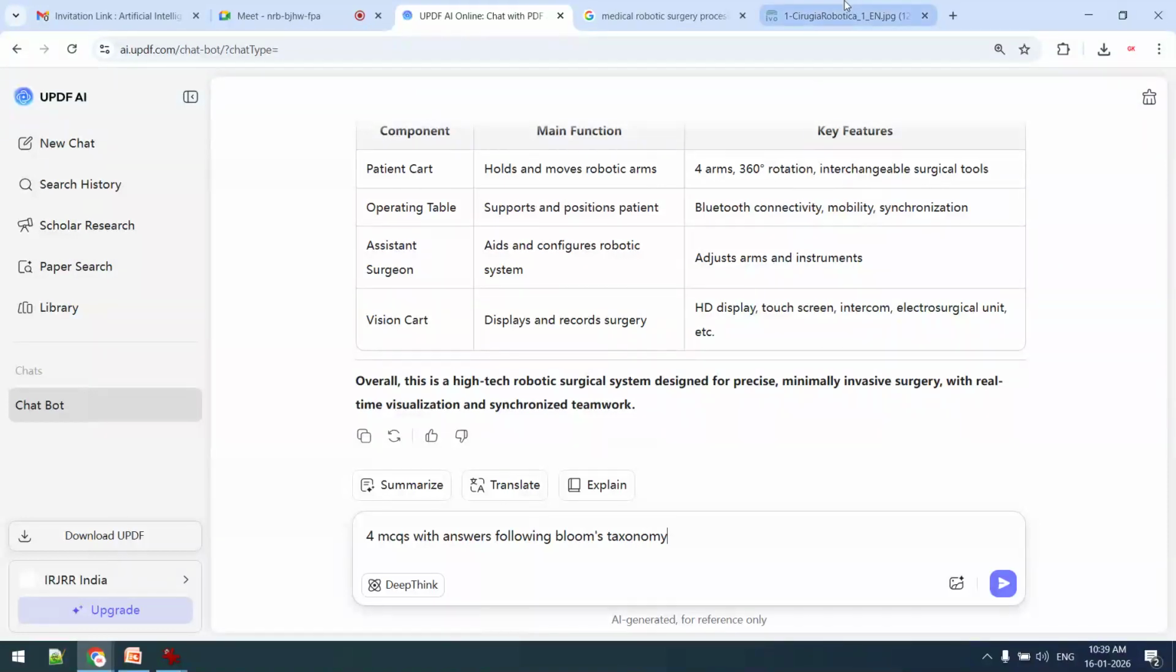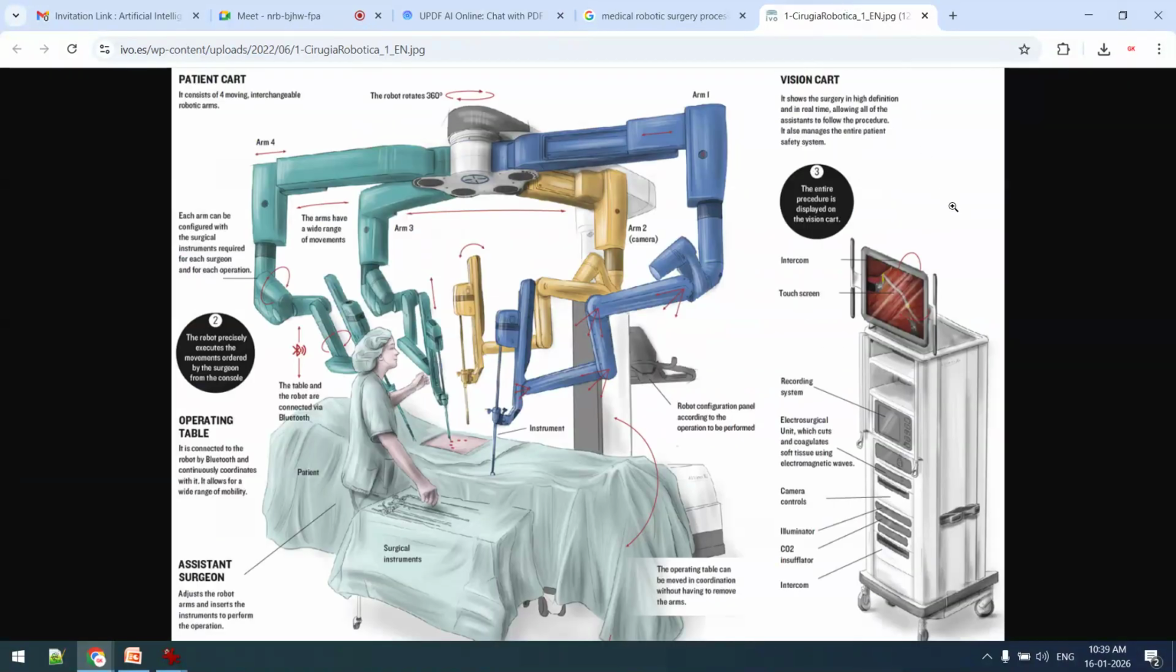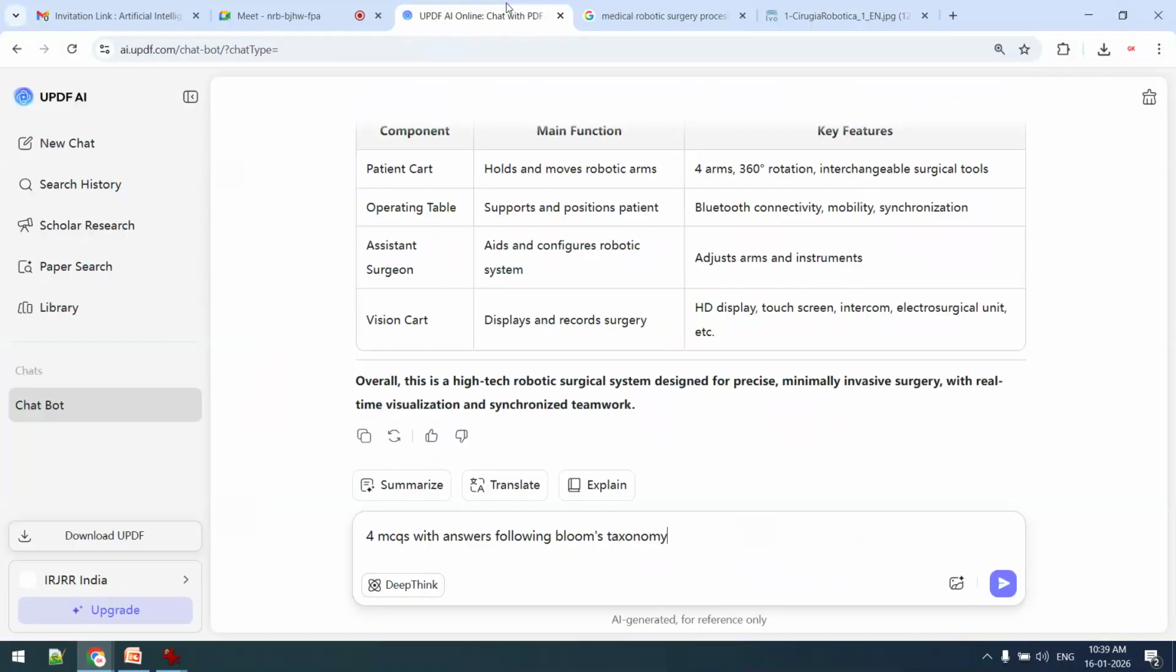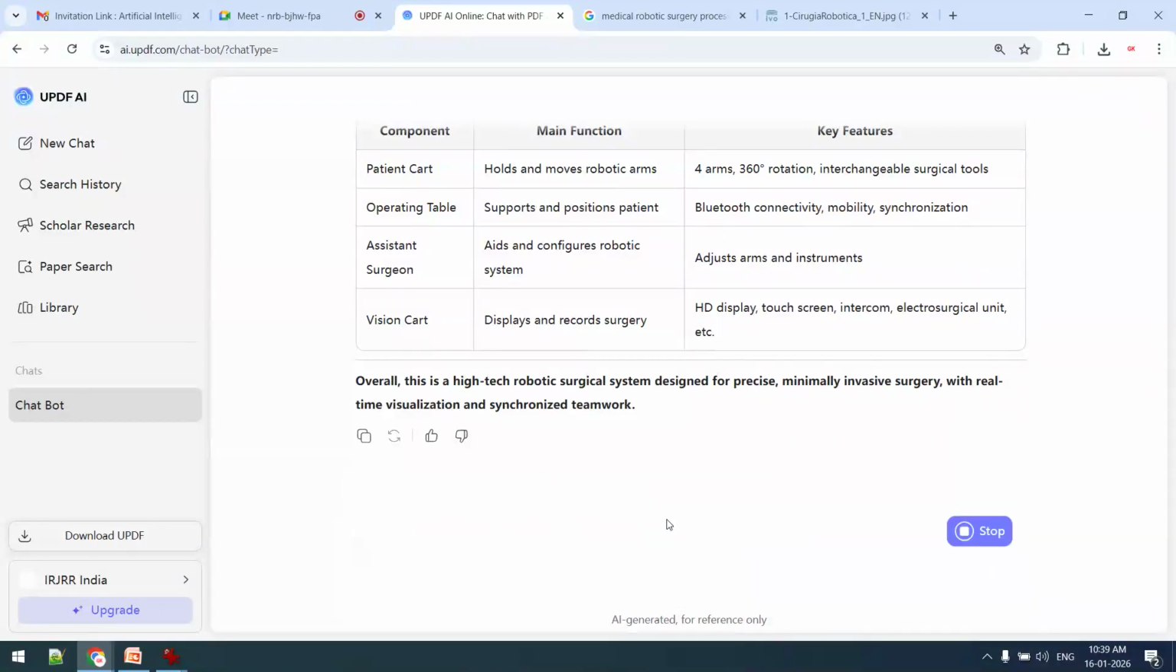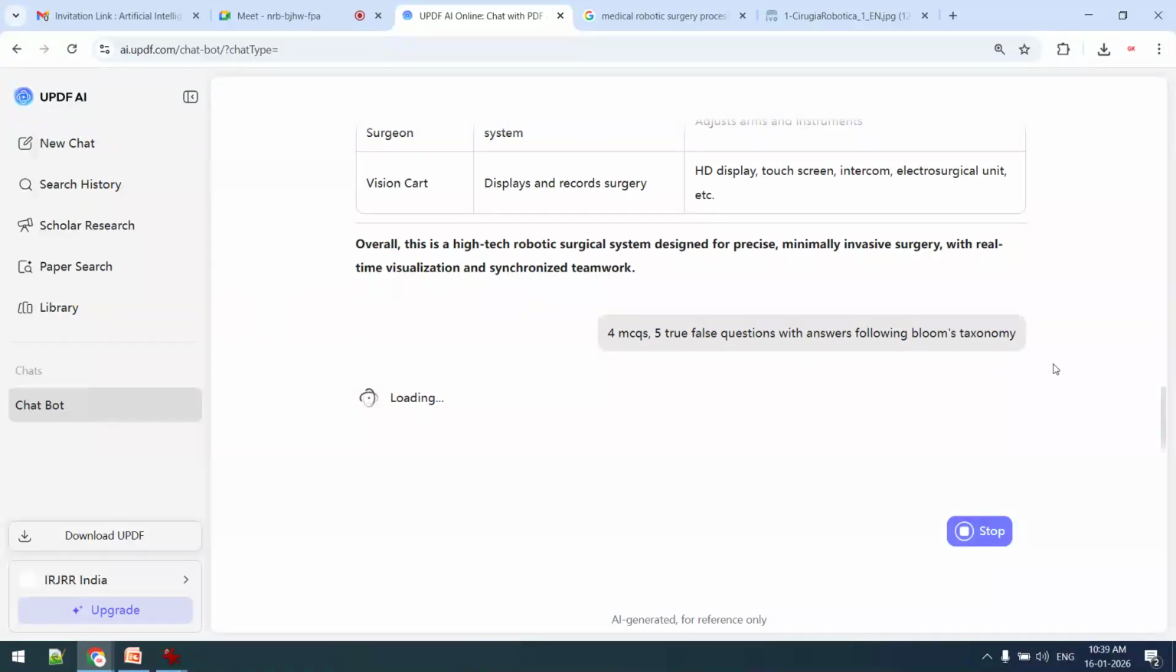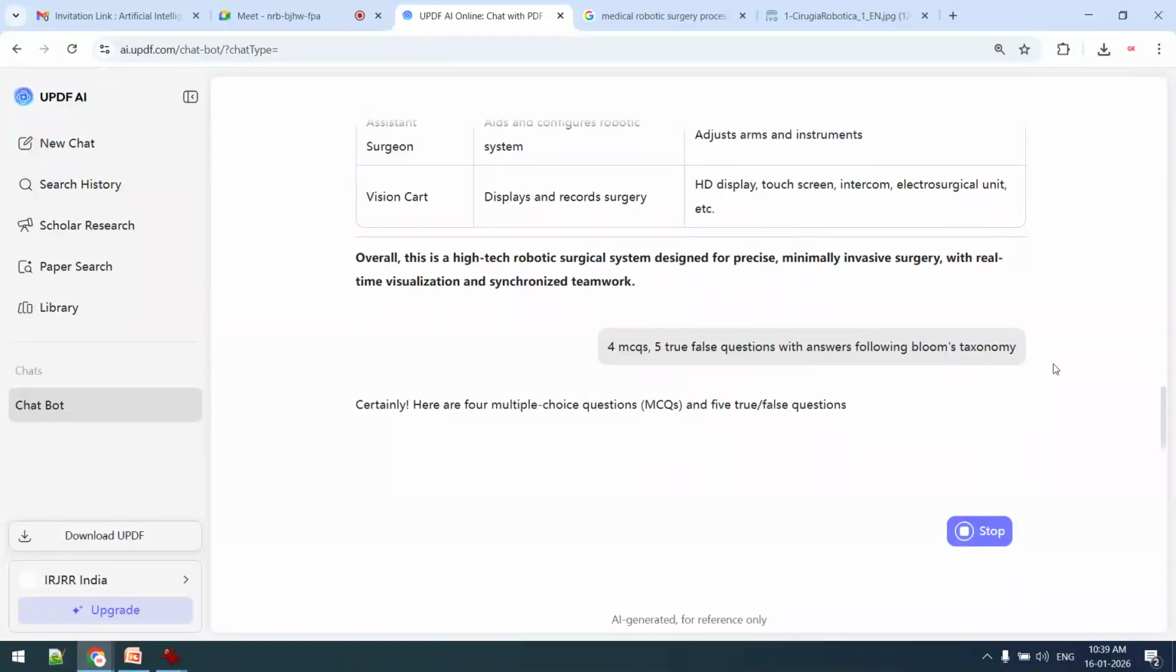Now, only on this one diagram, I want to create a question bank: four MCQs, two short answer type questions, two long answer type questions, five true false questions. We can generate anything. Now you can see we are generating a question bank. So this is differentiated learning, differentiated instruction.